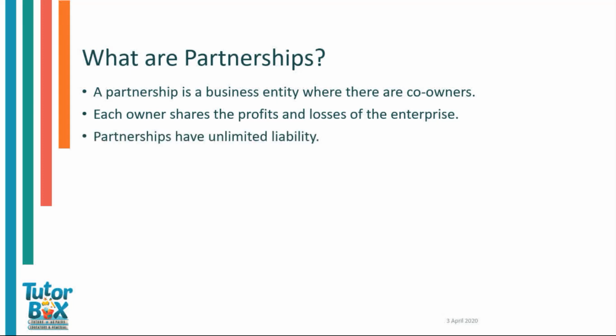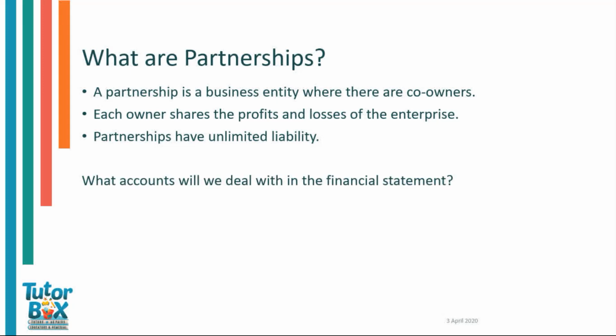Partnerships have unlimited liability. This basically means that if partners contribute a certain amount into the business, they stand the chance of losing an even greater amount than they initially contributed. For example, if a partner contributed 10,000 Rand to a business, he could stand the chance of losing 15,000 Rand. This is because the partnership has gone into debt and it is now the partner's obligation to bail the partnership out of its debt.